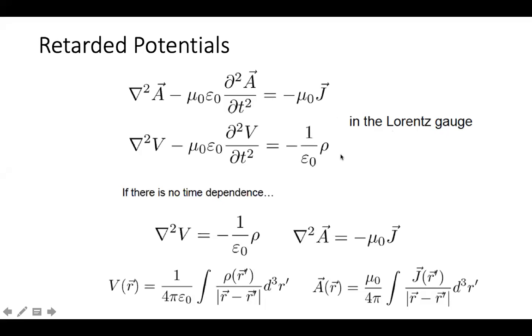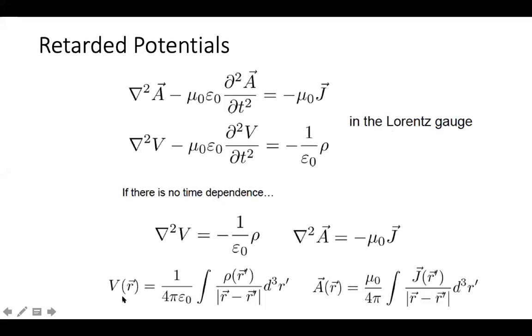Consider these equations, and if there is no time dependence, I mean you don't consider any time dependence for the potentials, what happens? The time factor vanishes, and then you are left with del square V equal to this much and del square A equal to this much.